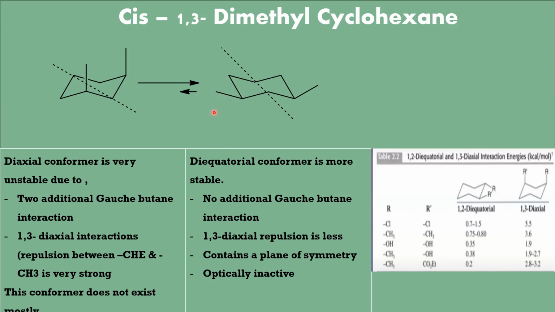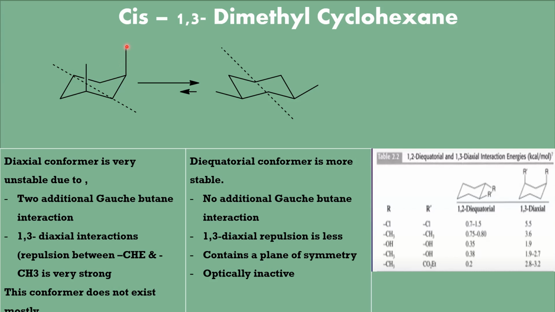And among these two, this diaxial conformer is very much unstable because, as we have learned from the previous discussions, an axial methyl group in the cyclohexane structure will have two gauche-butane interactions. One gauche-butane interaction is this 1, 2, 3, 4.